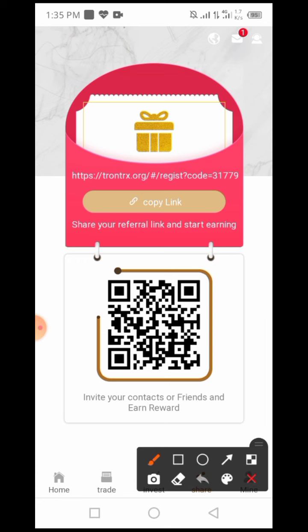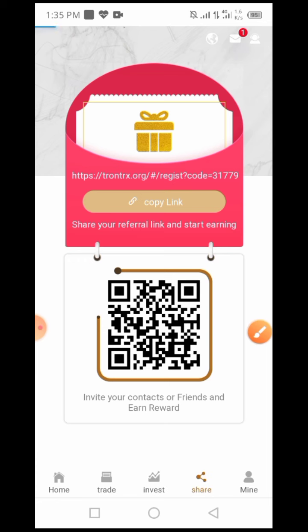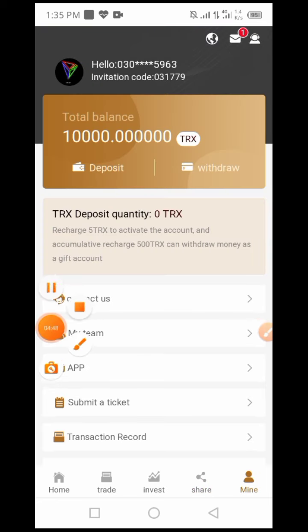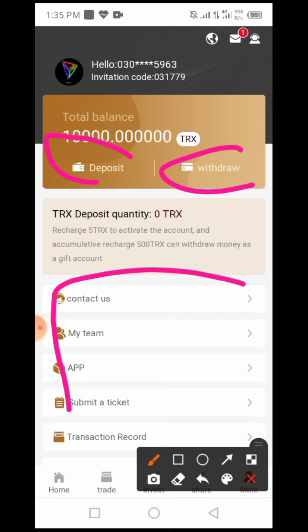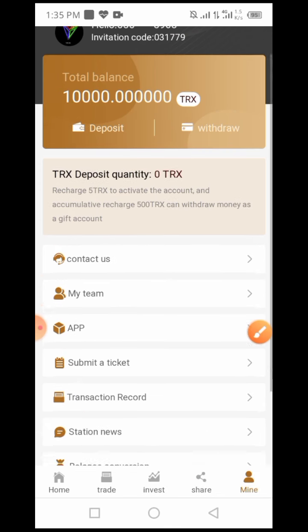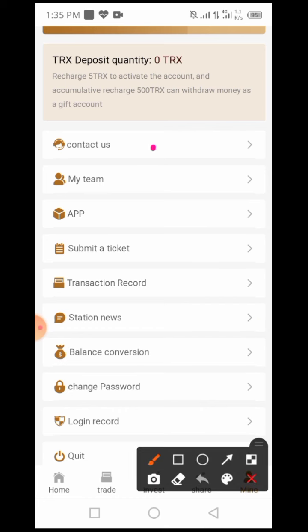And in the next you can see a portion of mining. You can click on a mine option. After clicking on a mine option, you can see a total balance, deposit and recharge. After all this information, I will explain to you and give you a method for how to deposit and how to recharge in it. You can see the content as options: my team and app.